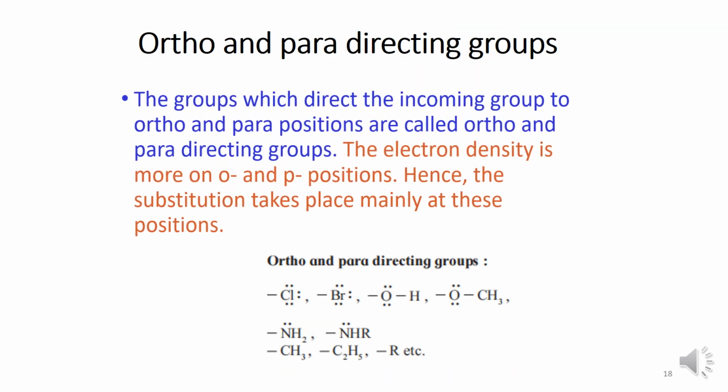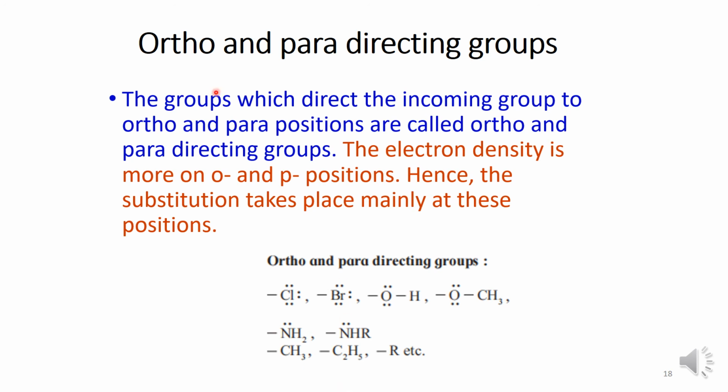Now, ortho and para directing groups. The groups which direct the incoming group to the ortho and para positions are ortho and para directing groups. The electron density is more on ortho and para, hence the substitution takes place mainly on these positions.